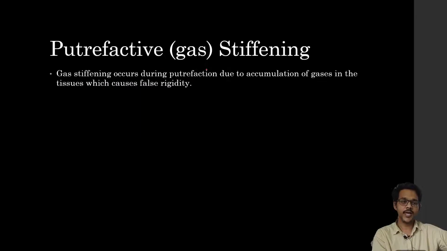Next is putrefied gas stiffening. Gas stiffening occurs during putrefaction due to accumulation of gases in the tissues, which causes false rigidity. So in putrefied gas stiffening, because of activation of bacteria, gas is produced which gets accumulated in the tissues and the body becomes stiff.